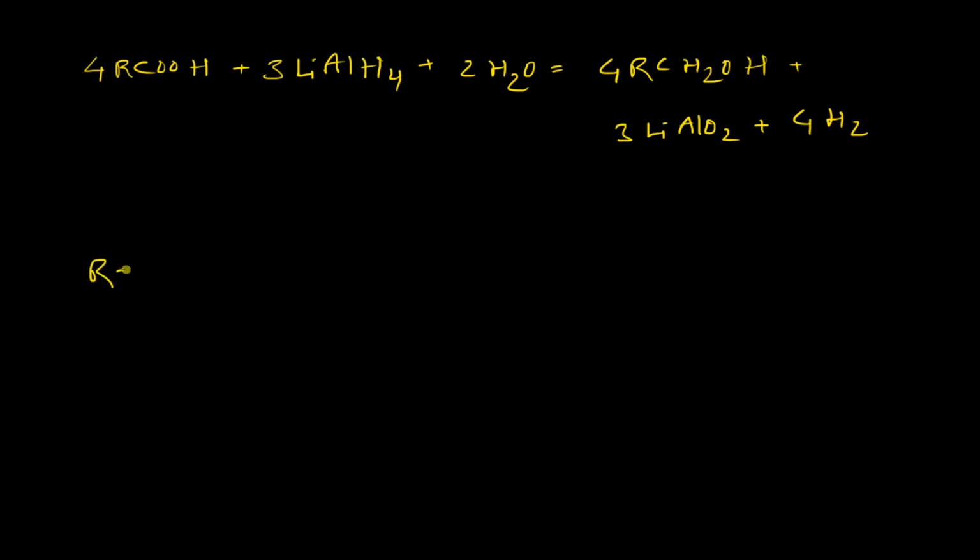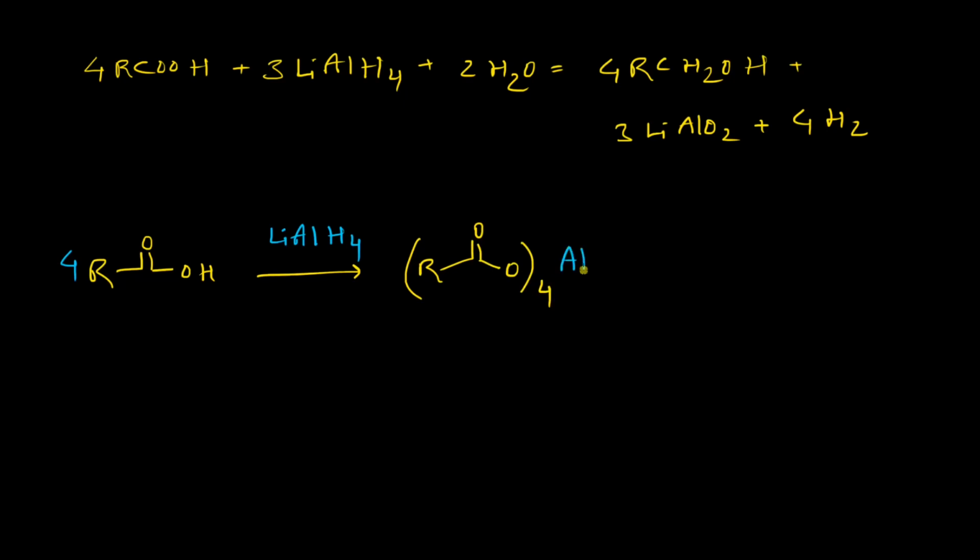So at first, the carboxylic acid will react with lithium aluminum hydride. Since the carboxylic acid has an acidic hydrogen, this hydrogen will immediately react with the lithium aluminum hydride. So before anything can happen, this step must occur, and this will produce this intermediate. Then the reduction process actually starts.